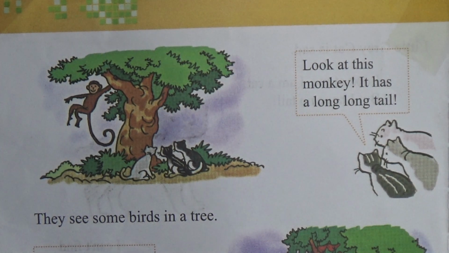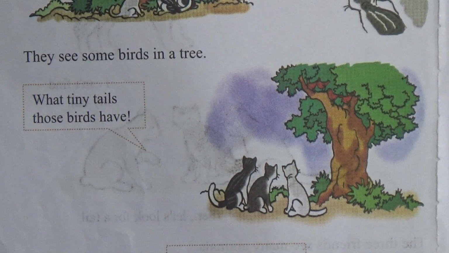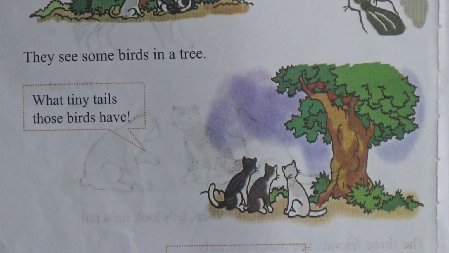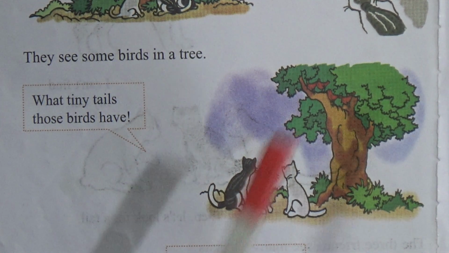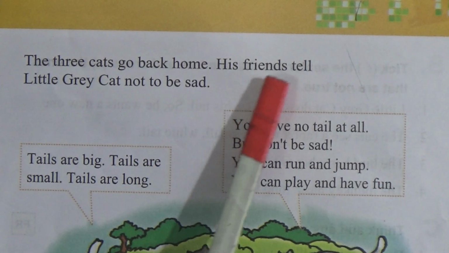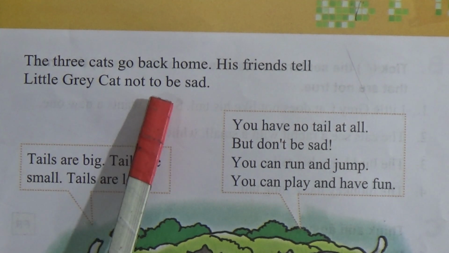What tiny tails those birds have! The birds have tiny tails. Oh, what a lovely tail this peacock has. The peacock has a lovely tail. Green and yellow and blue. The three cats go back home. His friends tell little gray cat not to be sad.